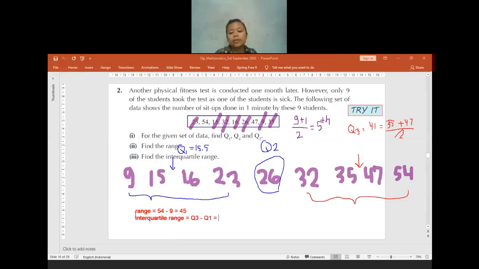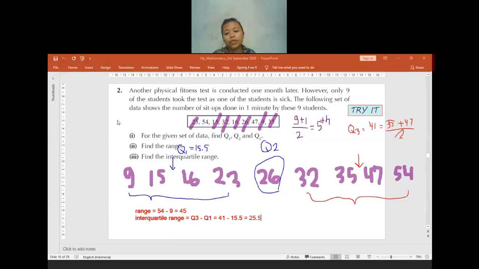So it will be 41 minus 15.5. How many will it be? It will be 25.5. Okay, thank you. Is there anyone having any confusion so far?